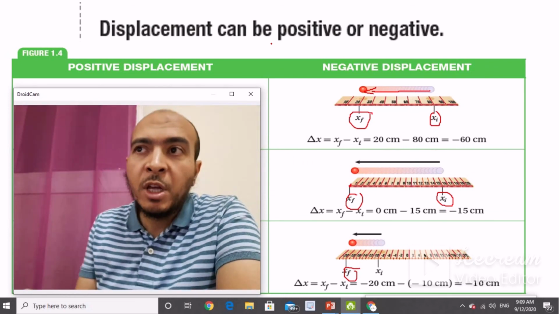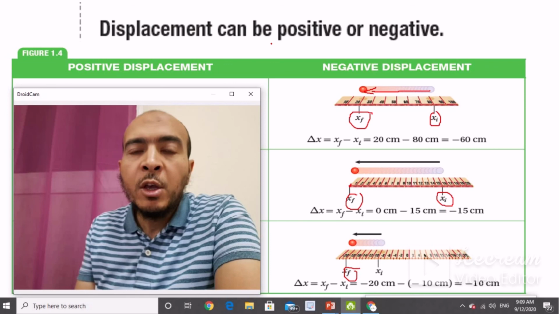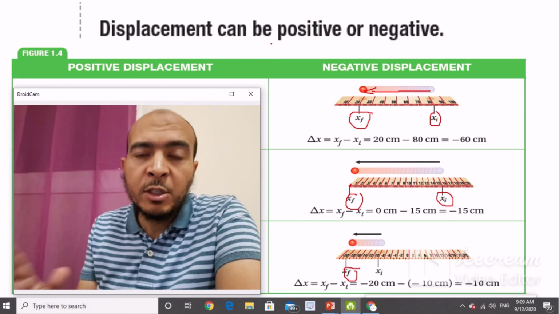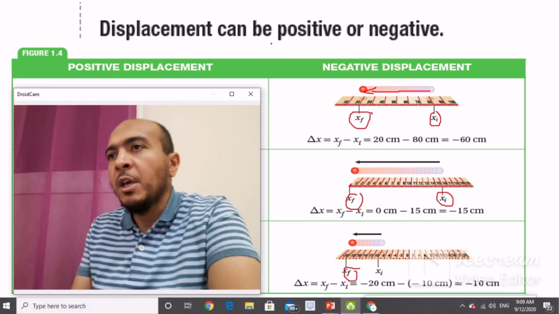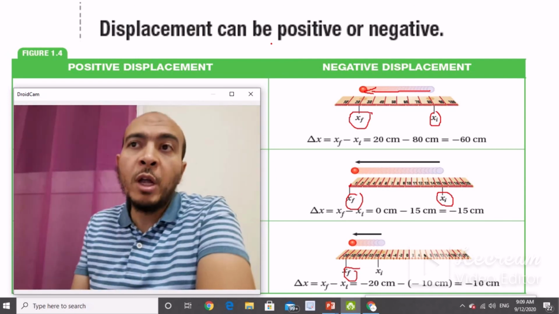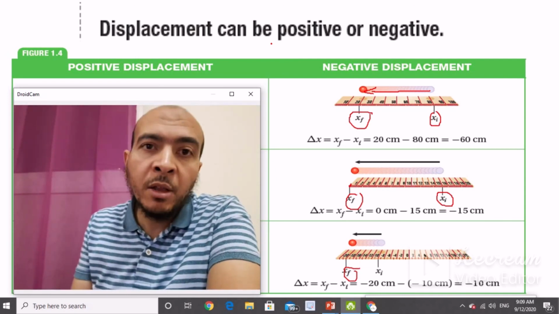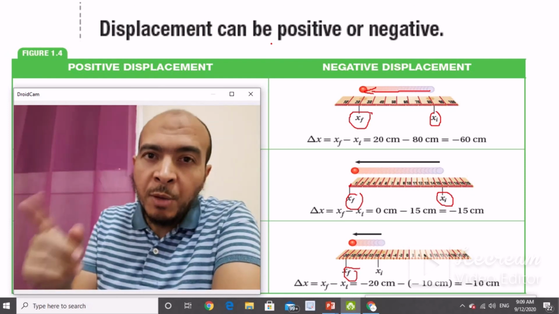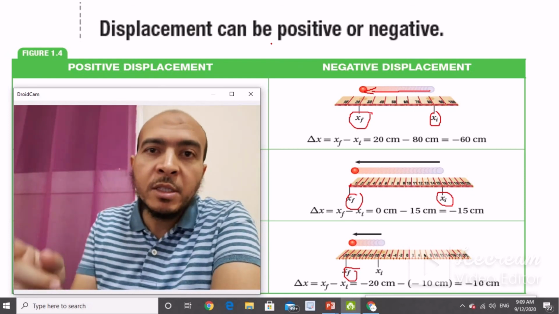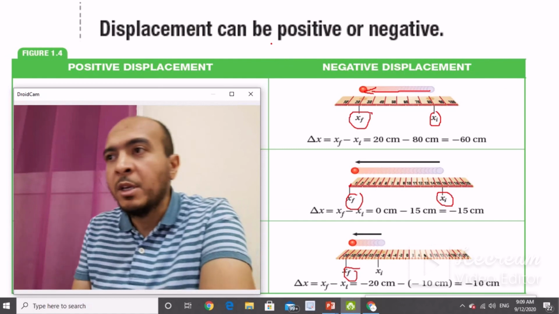Because after that, inshallah, we will speak about something else called distance, and the difference between distance and displacement. You should understand that the displacement is a vector. Sometimes it will be positive, sometimes negative, and remember that because we will speak about distance, and I will ask you whether you remember or not.